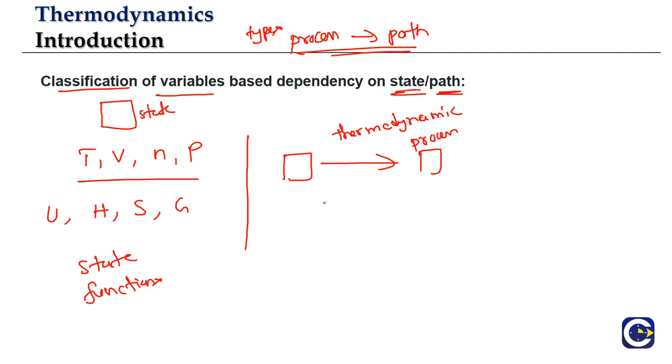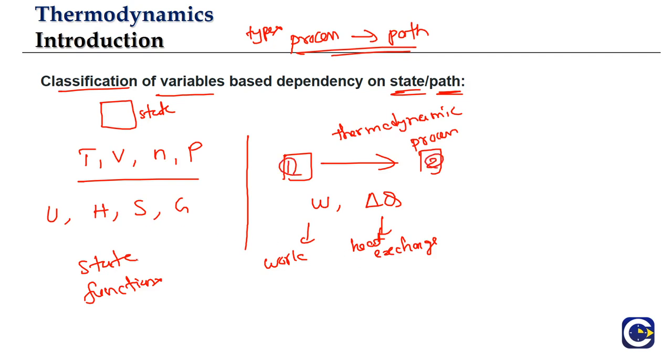Path functions. The examples of path functions that we are going to be studying are one, work, and second, heat exchange. What are the path functions that we will be studying? One is work and second is heat exchange. So these values will depend upon the thermodynamic process that we are choosing, or upon the path which we are taking in moving from state 1 to state 2.